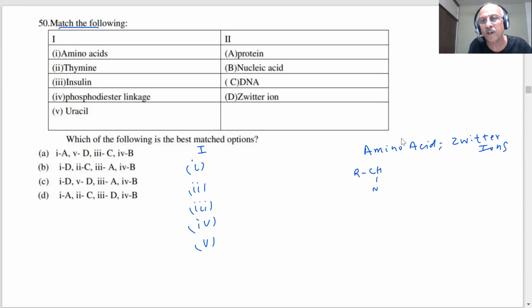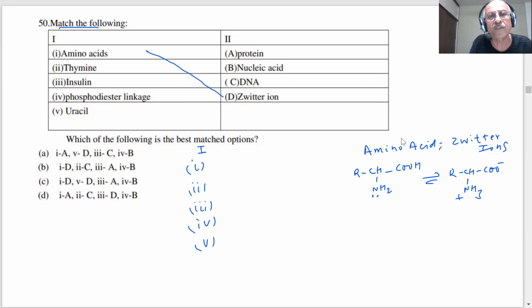This is your alpha amino acid, a natural acid. This COOH group is acidic and you have a lone pair of electrons on the nitrogen, which is basic. What happens, you know already: the proton shifts from the carboxylic acid to the NH2 group. The result is the formation of a dipolar ion, which is called a zeta ion. This is the zeta ion formed by the amino acids. Therefore, the most appropriate answer here is D. So the first goes with D in column 2, students. Pay attention, watch it very carefully.